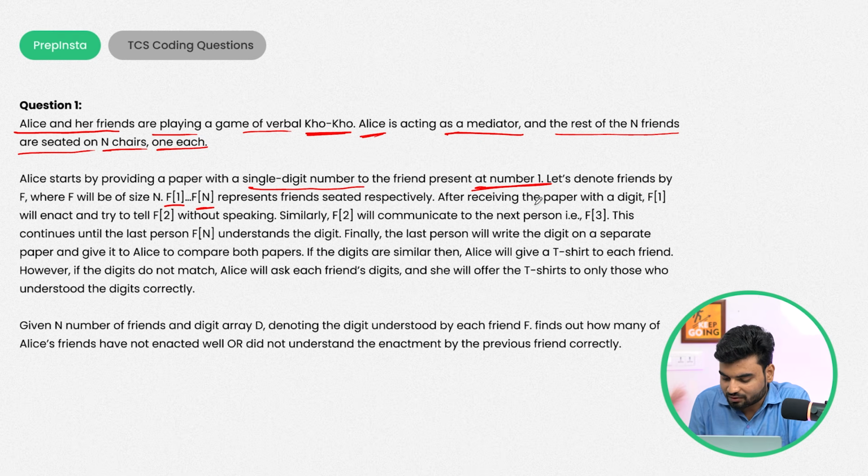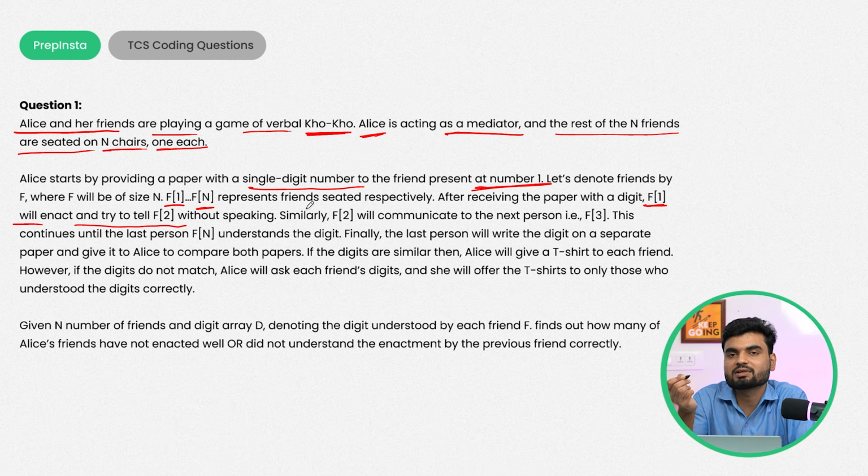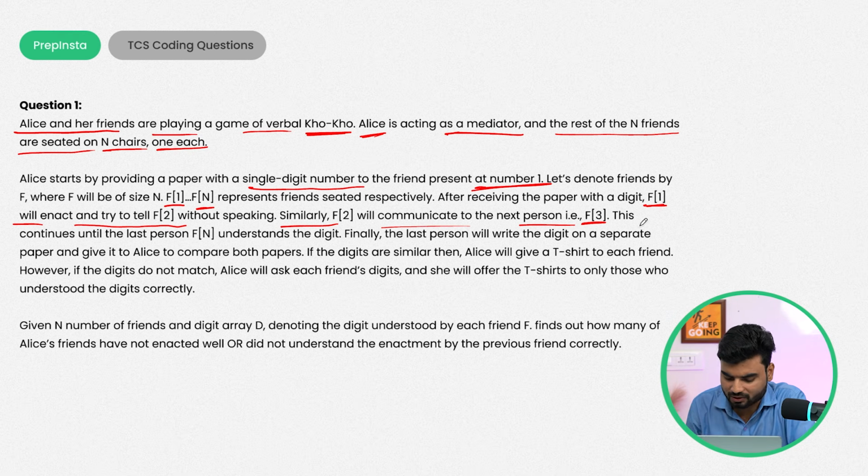After receiving the paper with the digit, F1 will enact and try to tell F2. In the next page, we have the examples also. So let's say the first person has received that chit and will pass it to another person without speaking. Similarly, F2 will communicate to the next person, which is F3, and so on. This continues until the last person, Fn, understands the digit.